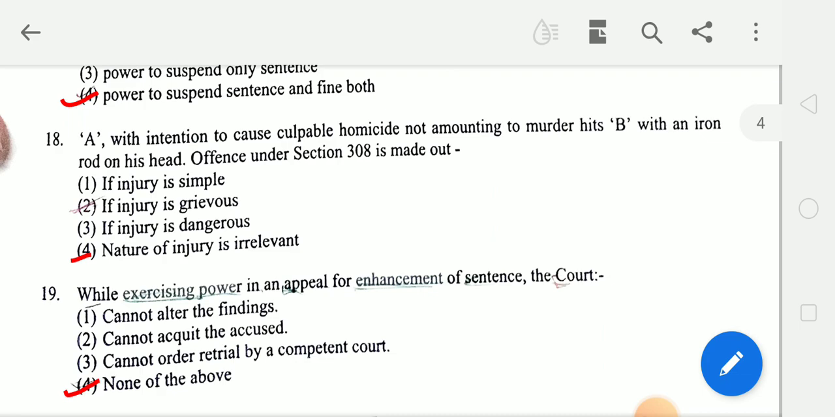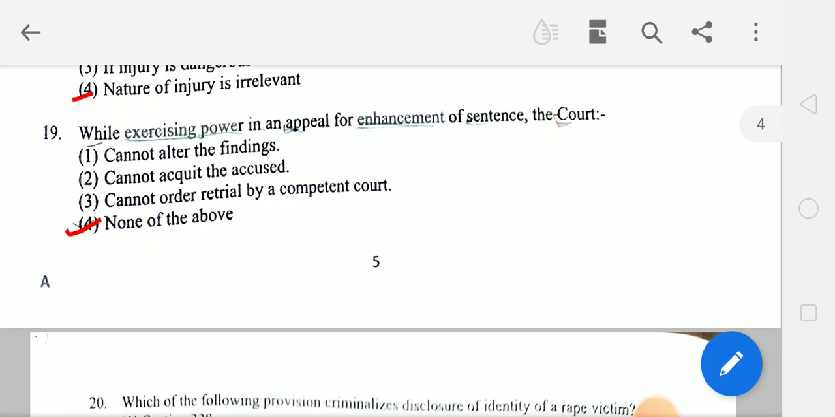Next, A with the intention to cause culpable homicide not amounting to murder hits B with an iron rod on his head. Offence under Section 308 is made out. Answer is nature of injury is irrelevant. While exercising power in an appeal for enhancement of sentence, the court, answer will be none of these above options.